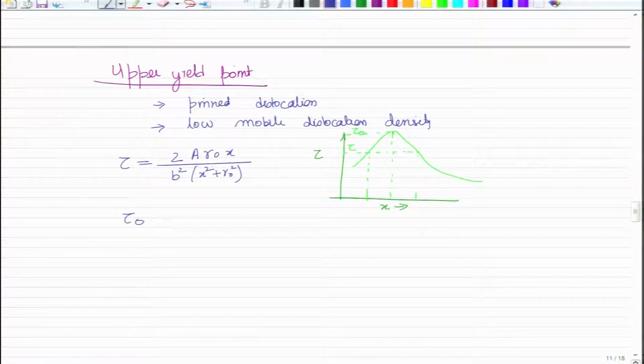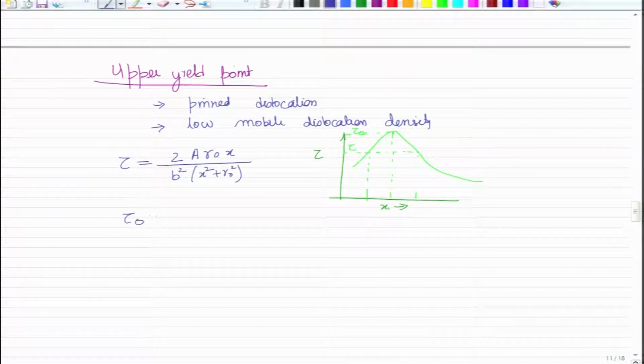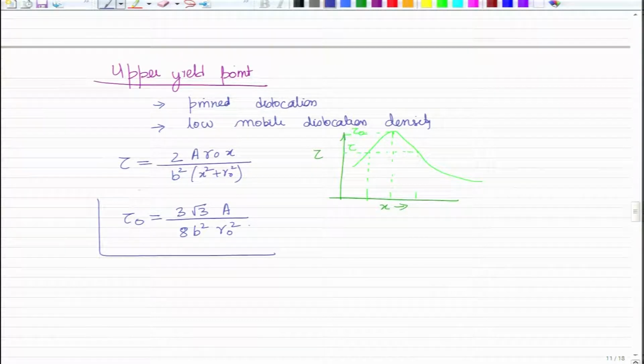So, if you maximize this tau, this is what you will get, the maximum tau naught, maximum tau is equal to, we can take A as a constant. So you can see that a much higher resolved shear stress is necessary to get the dislocation moving.